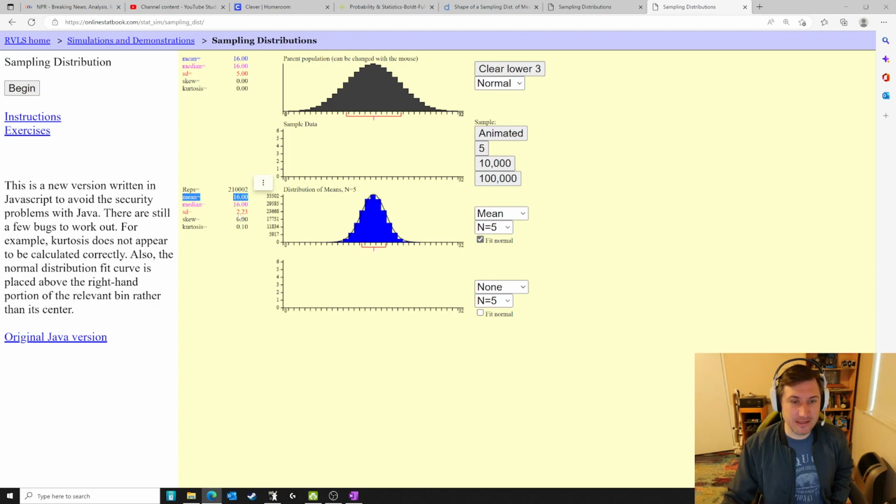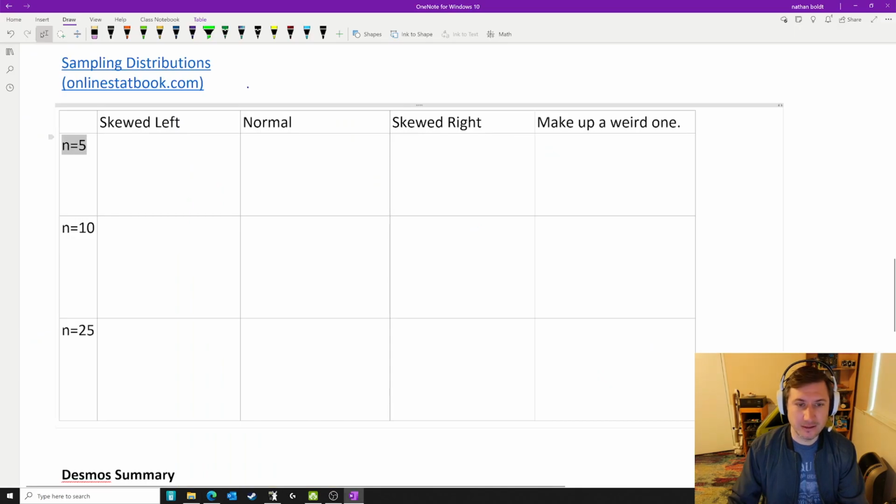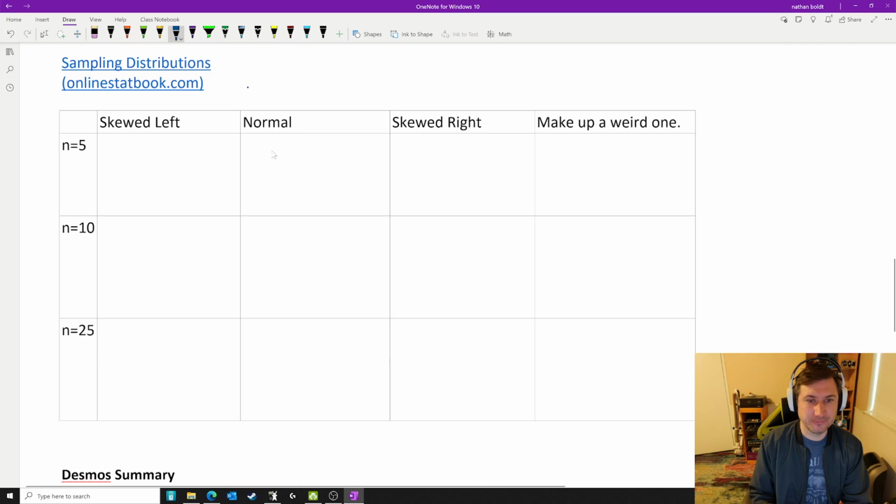They're centered over the true parameter. The standard deviation is 2.23. The old standard deviation was 5. So yes, you see that it does decrease the standard deviation for the sampling distribution. All right, so the sampling distribution was normal.